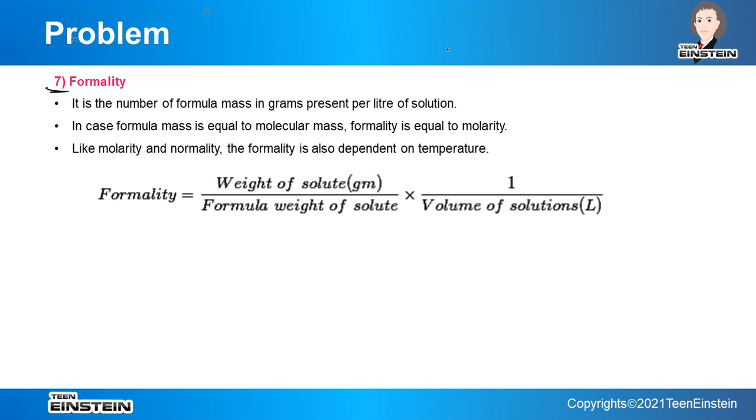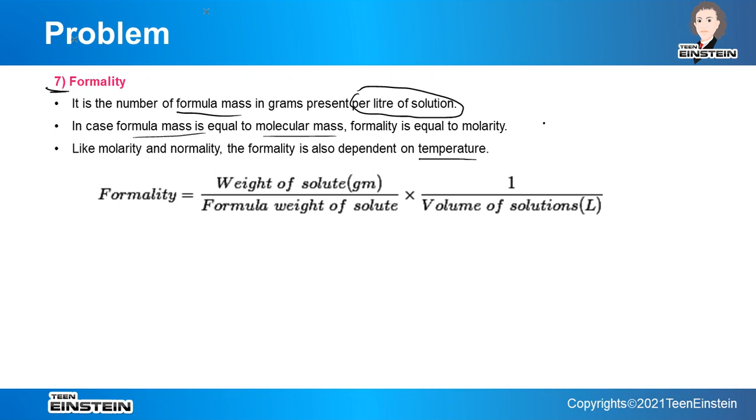So per liter of the solution, this part is just like normality and molarity. But what is the difference? Now we have to find the formula mass, the number of formula masses in grams. So what is formula mass? We will come to that point. First see, if the formula mass is the same as the molecular mass, then formality and molarity both will be the same. And just like molarity and normality, formality is also dependent on temperature, because here volume is involved.